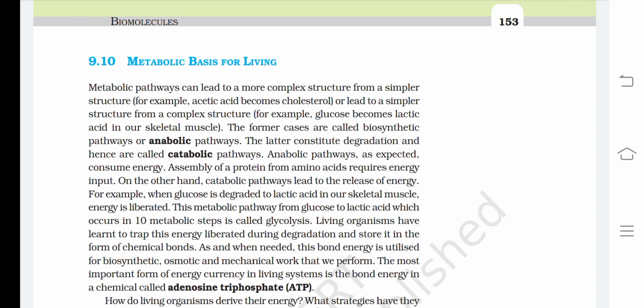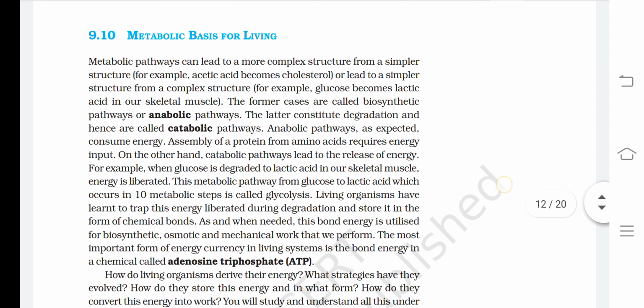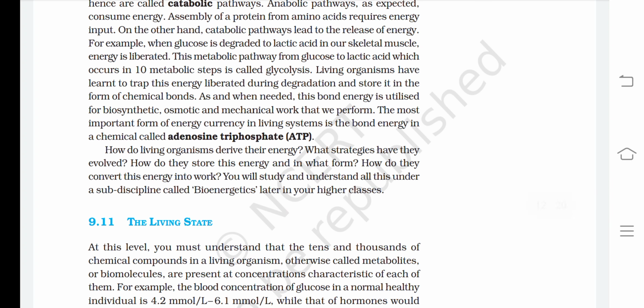As and when needed, this bond energy is utilized for biosynthetic, osmotic, and mechanical work that we perform. The most important form of energy currently in living systems is the bond energy in a chemical called adenosine triphosphate (ATP).